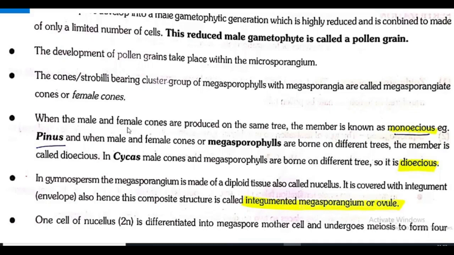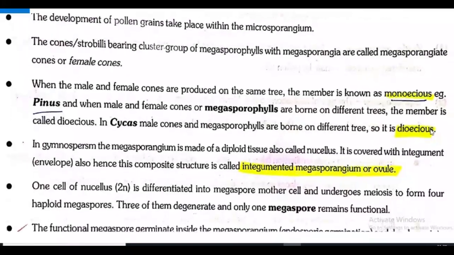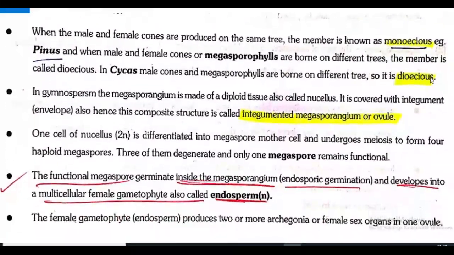When the male and female cones are produced on the same tree, the member is known as monoecious. Example, Pinus. And when male and female cones or megasporophylls are borne on different trees, the member is called dioecious. In Cycas, male cones and megasporophylls are borne on different trees, so it is dioecious. Example of monoecious, Pinus. Example of dioecious, Cycas.